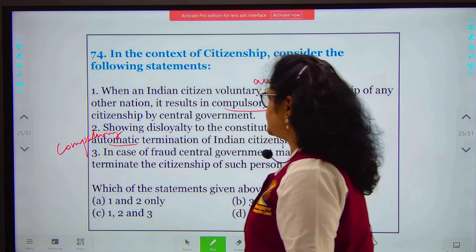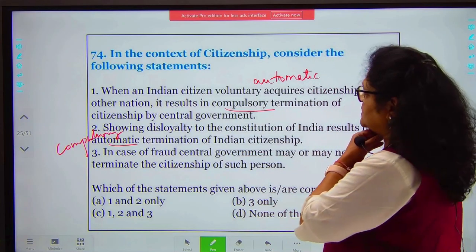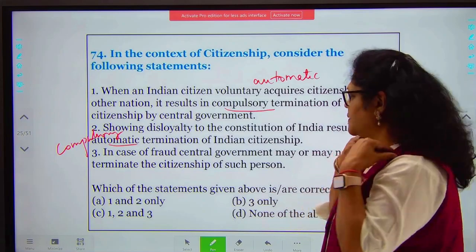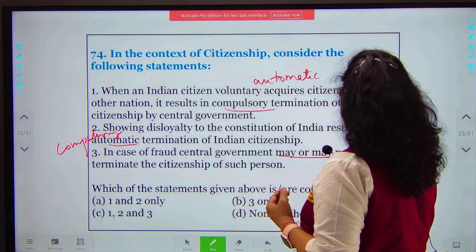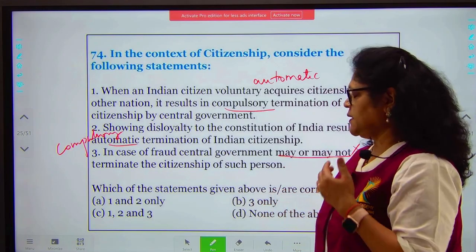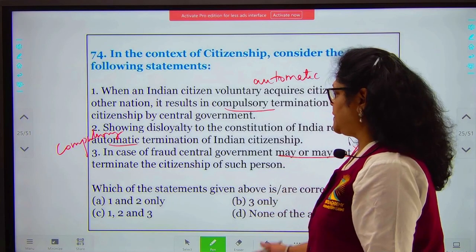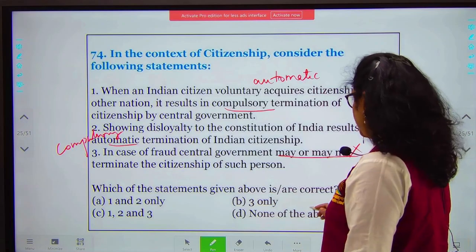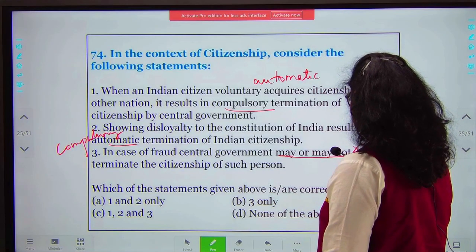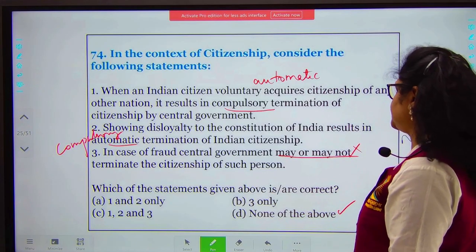Here it is compulsory termination. And in case of fraud, the central government may or may not... no, it is not may or may not, it has to be terminated. In case of fraud, it has to be mandatorily terminated, terminate the citizenship of such a person. So all the statements are wrong. So you have none of the above. That will be your answer. D will be your answer. All the 3 statements are wrong.